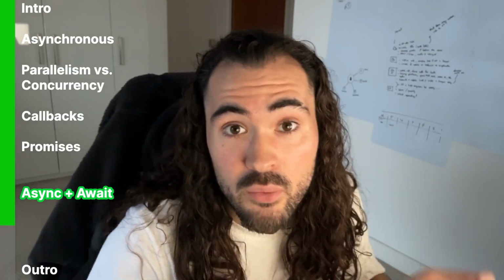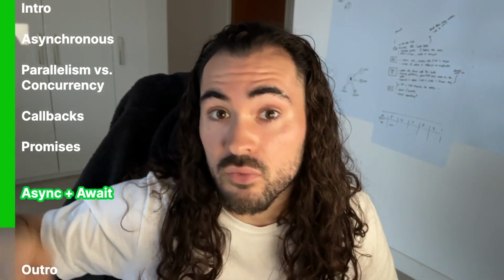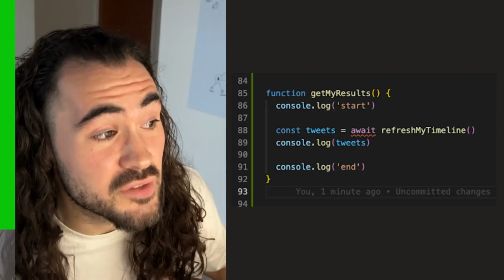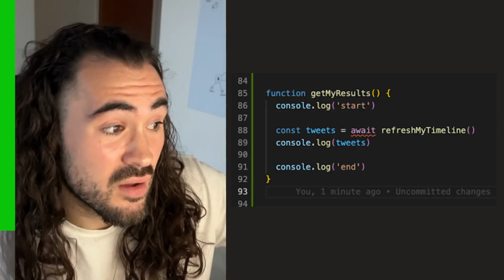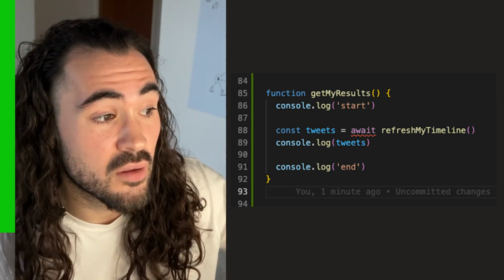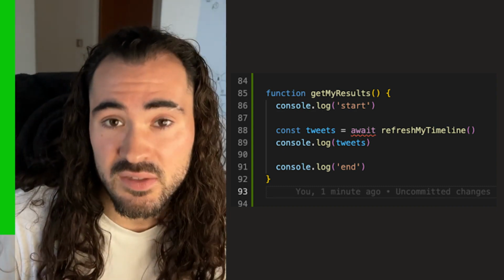When using await with a promise, it basically awaits for the resolve value. So the successful value when it comes back, that's what it returns. And if we ran this function again using await, we would expect to see start, the tweets, and then end. Obviously, there would be a time difference. So it'd be start, wait 30 seconds, then tweets, then end. But fundamentally, it's the same thing.